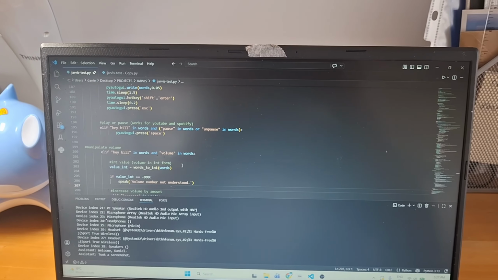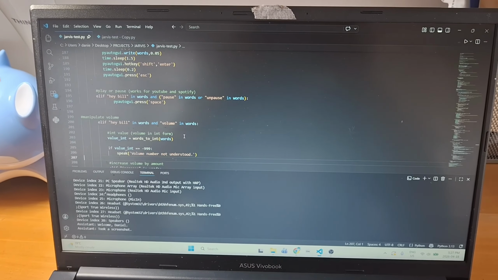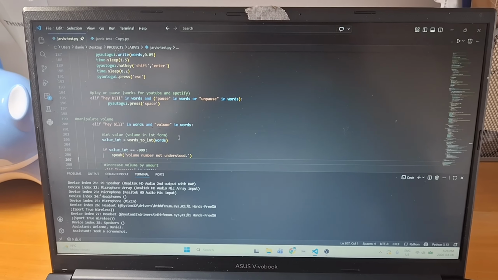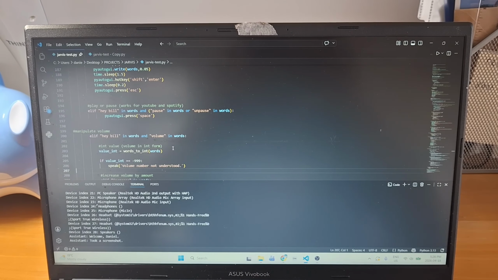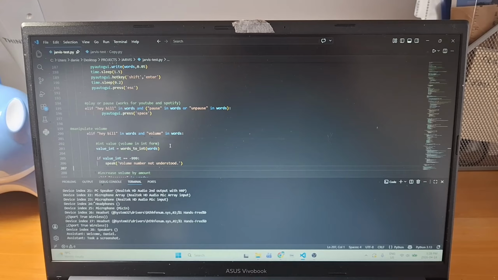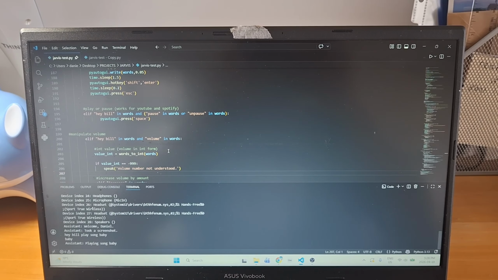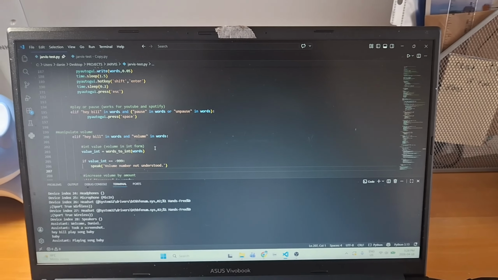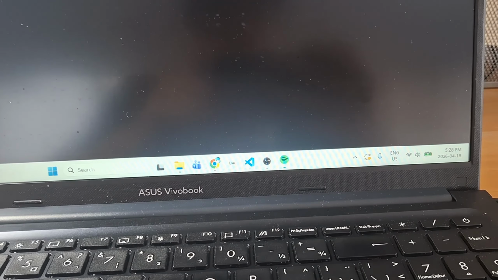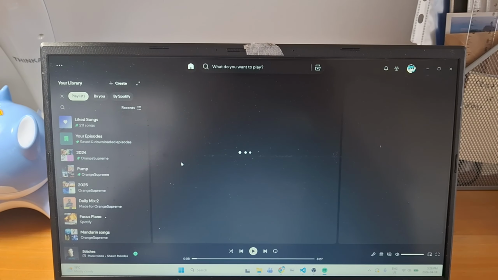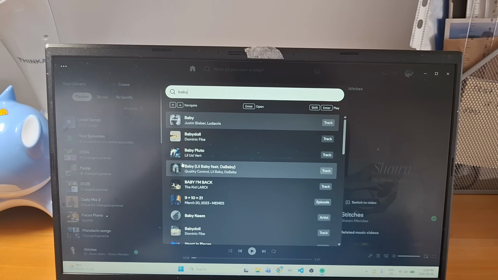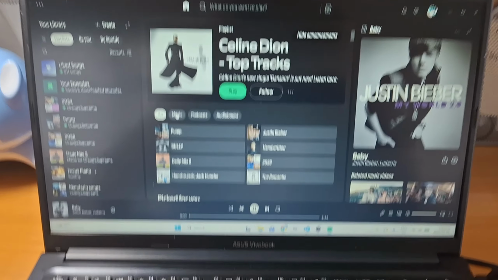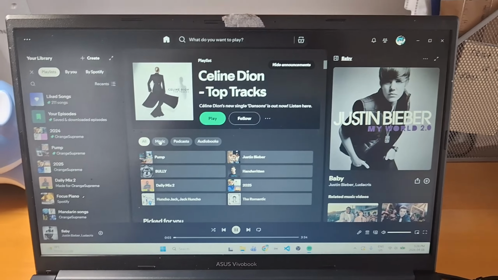Okay, so now let's test the new features. The new features are volume, play a song, and skip songs. So let's just open Spotify. So, hey Bill, play song Baby. Playing song Baby. Okay. So hopefully it opens Spotify and actually plays Baby. Okay, just playing the song.